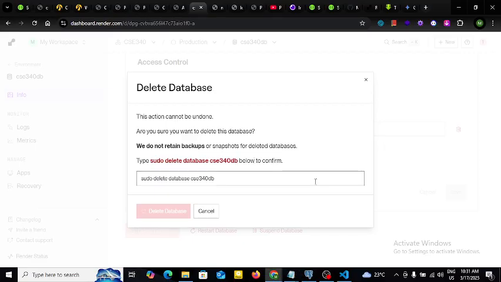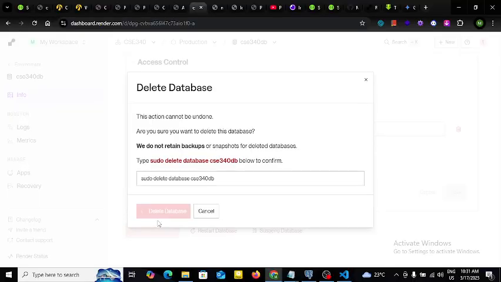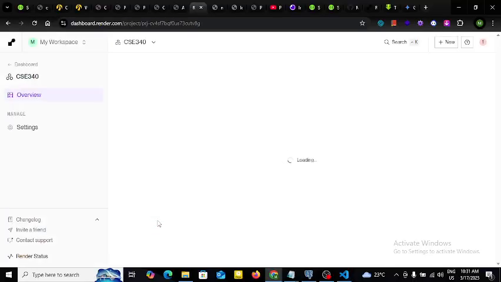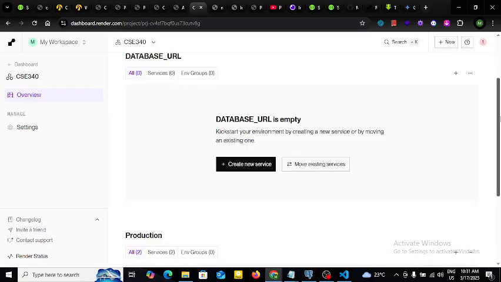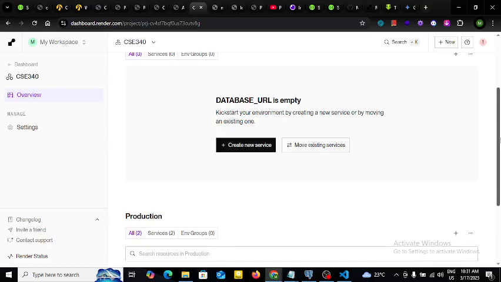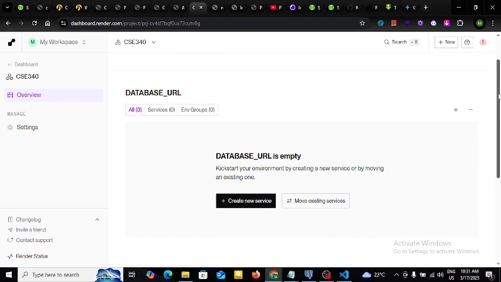This process will take too long to remove or drop the service. Let's try again. Okay, the current database is now dropped in our workspace, and we'll now start to create a new one.